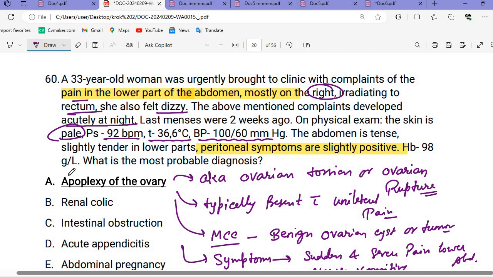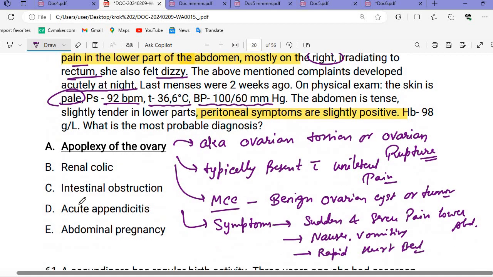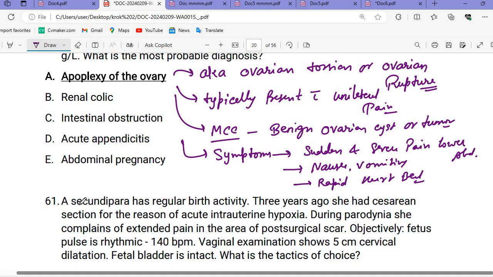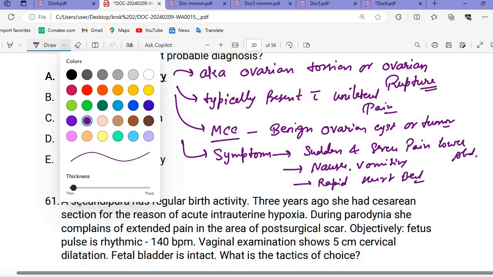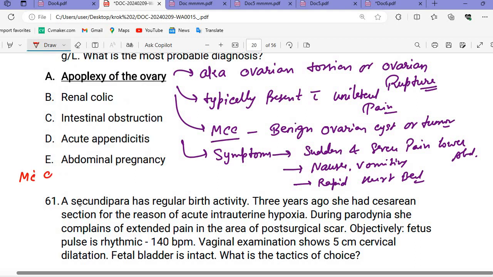Okay, so this one you should understand. This condition is known as apoplexy of the ovary, or also known as the ovarian tumor. Also remember, if we talk about the most common cyst, write it here. The most common cyst in the ovary is the functional ovarian cyst. That will be the answer.